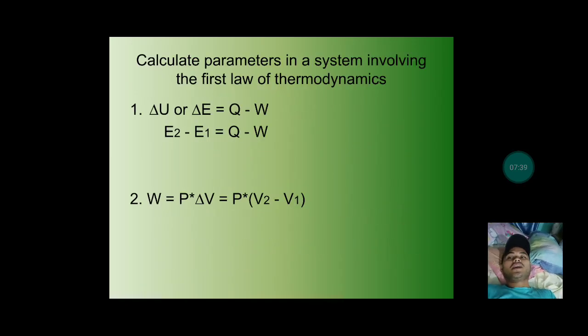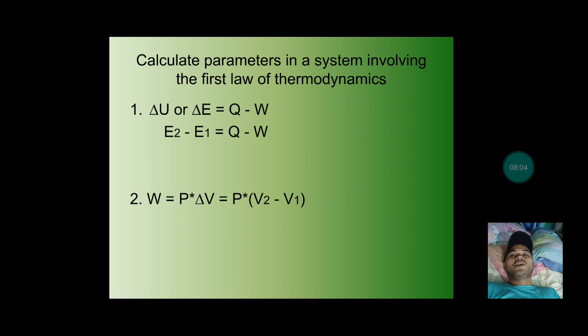Okay, next, calculate the parameters in a system involving the first law of thermodynamics. Here are the formulas of the first law of thermodynamics. The change in internal energy is equal to heat minus work. And the work is equal to pressure times the change in volume.